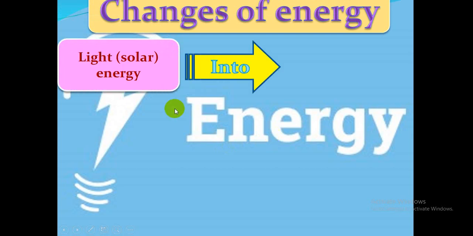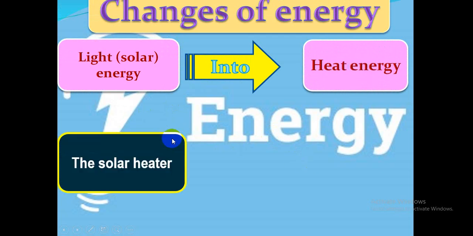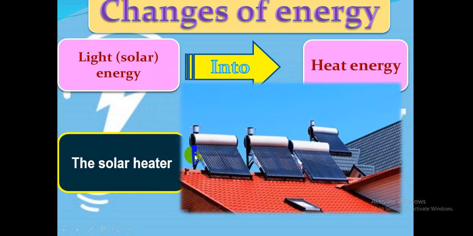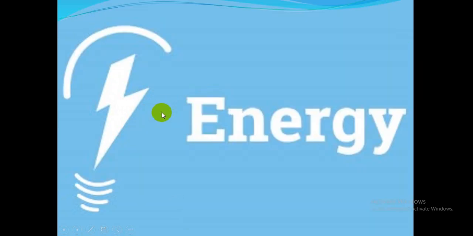Changes of energy. Another change from light or solar energy into heat energy, from solar energy from the sun into heat, like the solar heater. Solar cells change light or solar energy into electric energy, while the solar heater changes light or solar energy into heat energy to provide the house with heating.